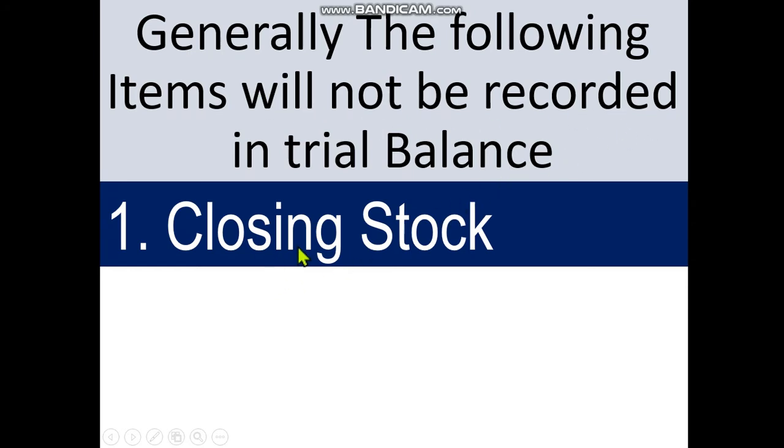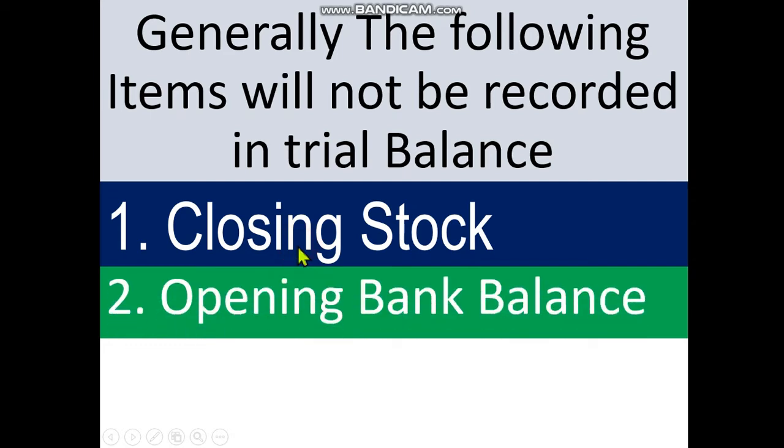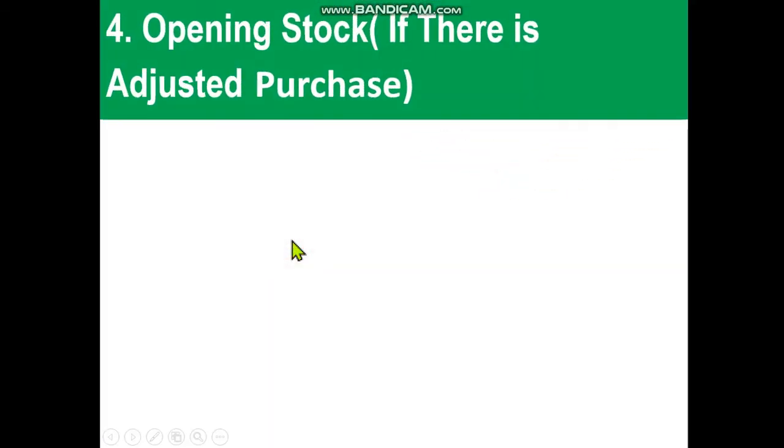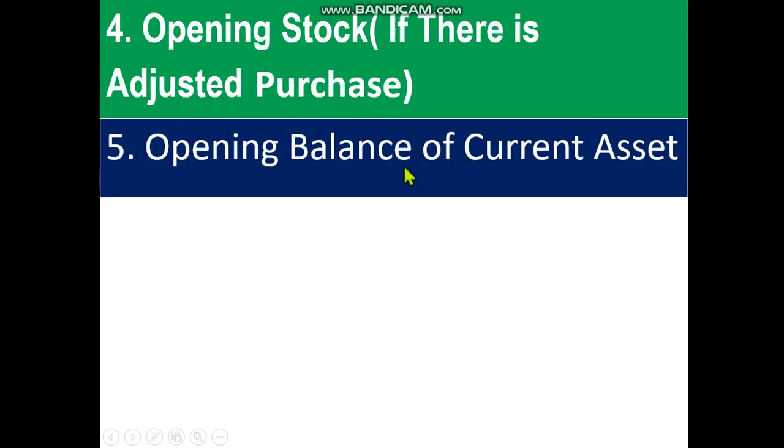Which items will not be recorded in a trial balance? Number 1, closing stock of goods. Number 2, opening bank balance. Then opening bank overdraft. Then opening stock if there is adjusted purchase. Dear student, there is a condition here. If there is any adjusted purchase in the trial balance, at that time opening stock will not be recorded in the trial balance, but at that time closing stock will be recorded in the trial balance. Generally closing stock will not be recorded, but if there is any adjusted purchase, then opening stock will not be recorded.